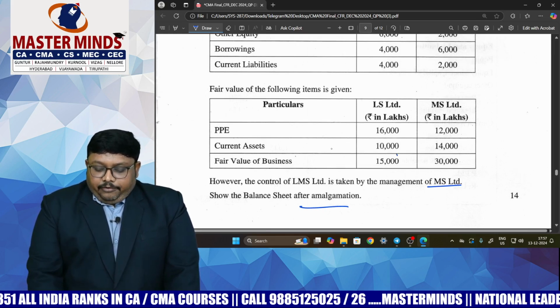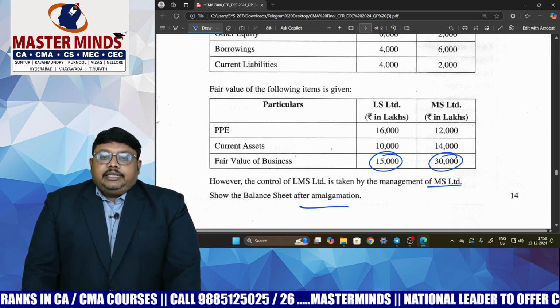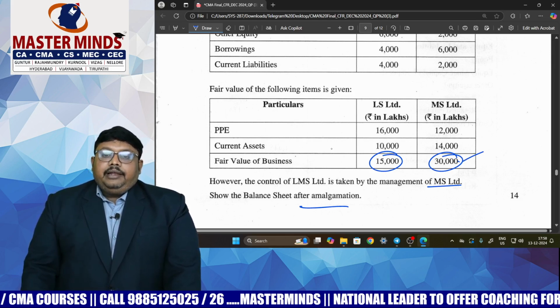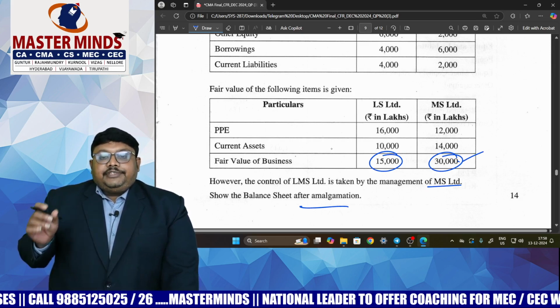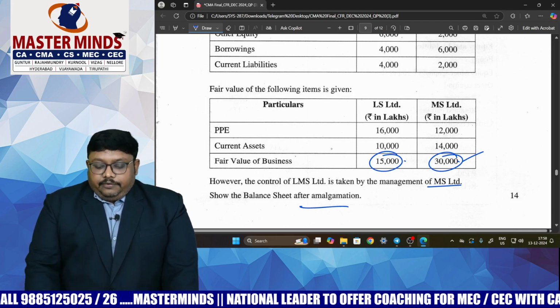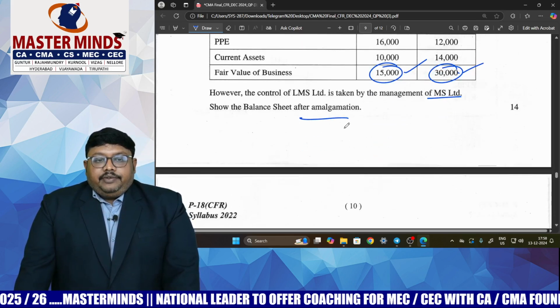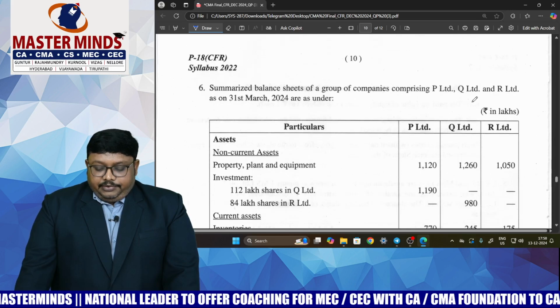Very easy. Fair value of the business 15,000 is given. MS Limited 30,000. So we can get the intrinsic value. Intrinsic value is nothing but the fair value of the business divided by the number of equity shares. So how many shares do we have to issue to settle 15,000? Accordingly, we will get the purchase consideration. Based on that, we need to prepare the balance sheet. 14 marks. A very, very easy question they have given here.